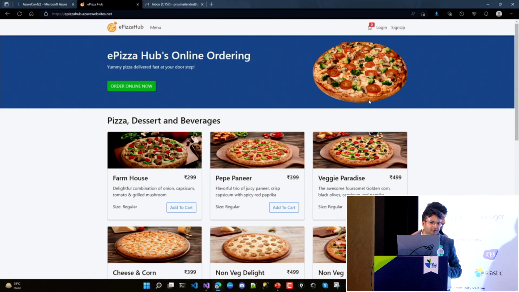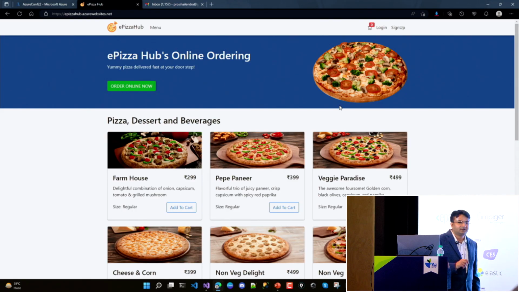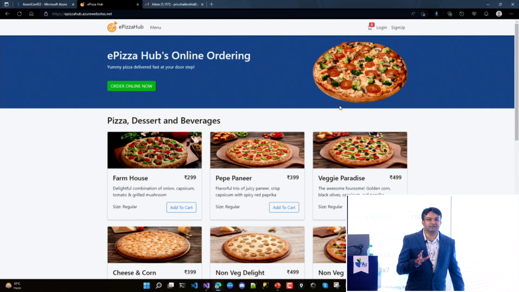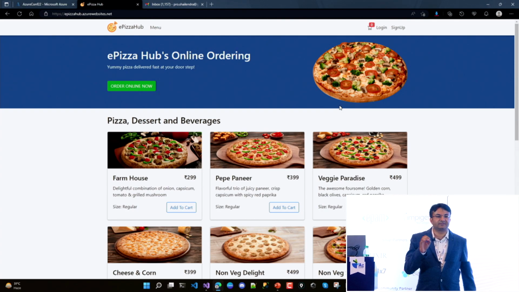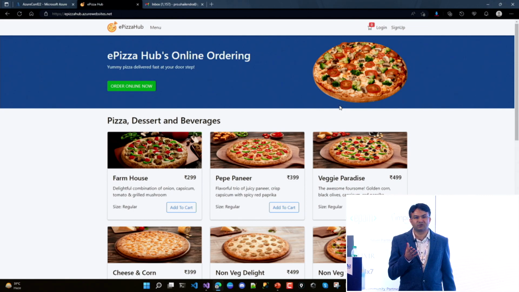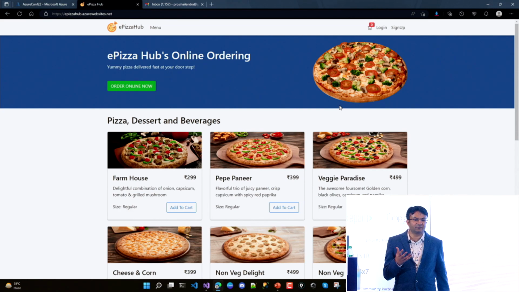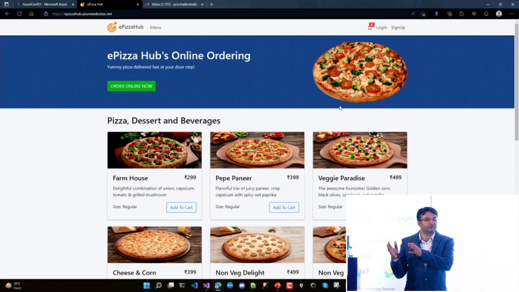Okay. So I hope you can see the screen. This is the home page of the ePizza Hub application. It looks exactly similar to what we have on Domino's and Pizza Hut. If you have looked at the home page over there, exactly similar look and feel we have here. So what I did here, the application code I just showed you, I hosted in the cloud. Now you just have to sign up using your actual email ID and actual mobile number. Just sign up over here. I'm sure you will get the email. Then you will log in.